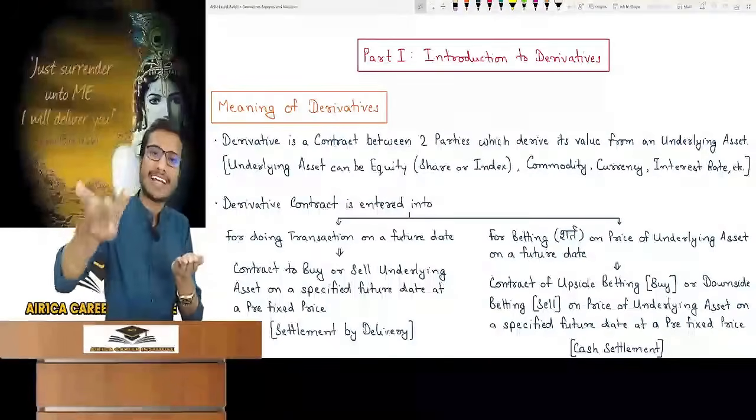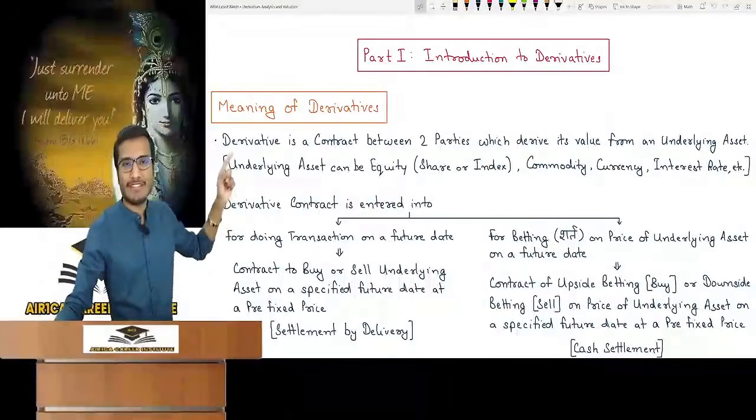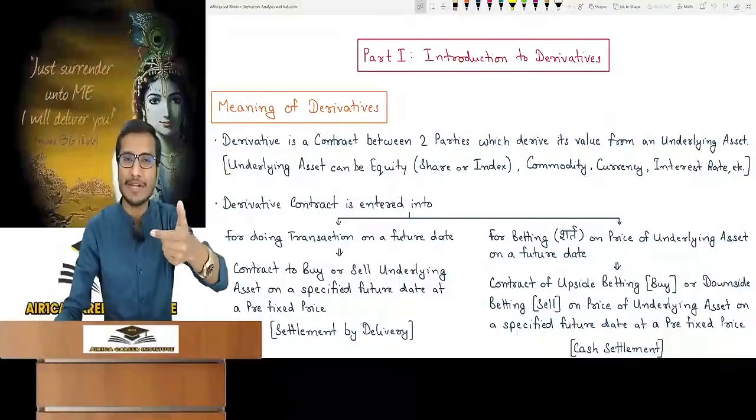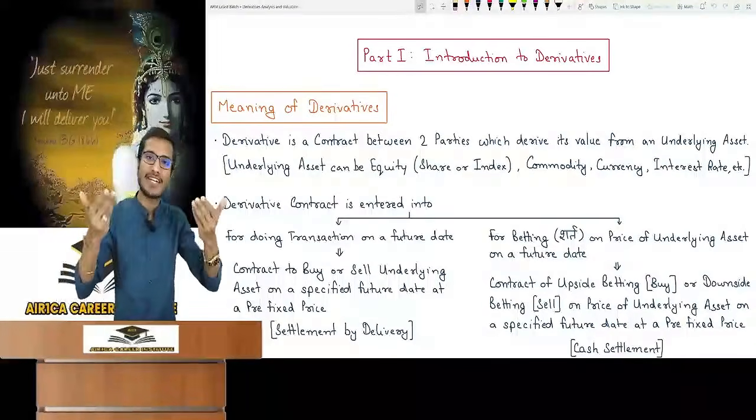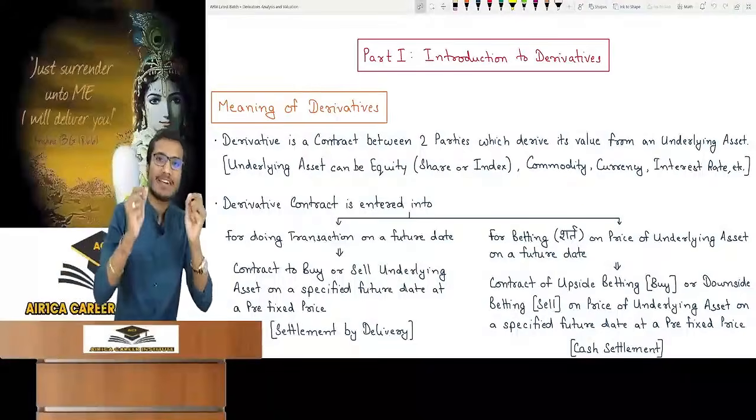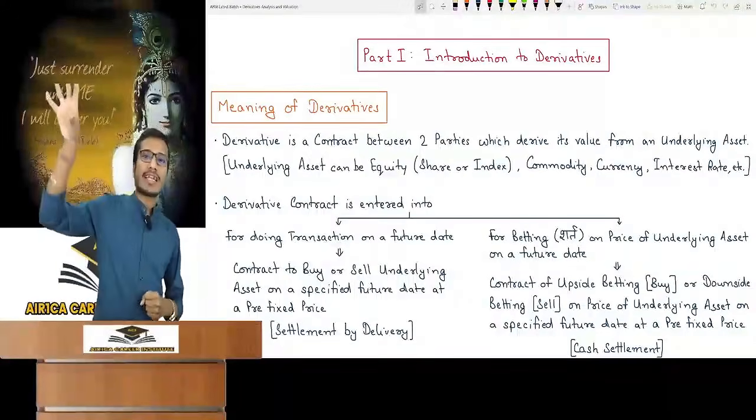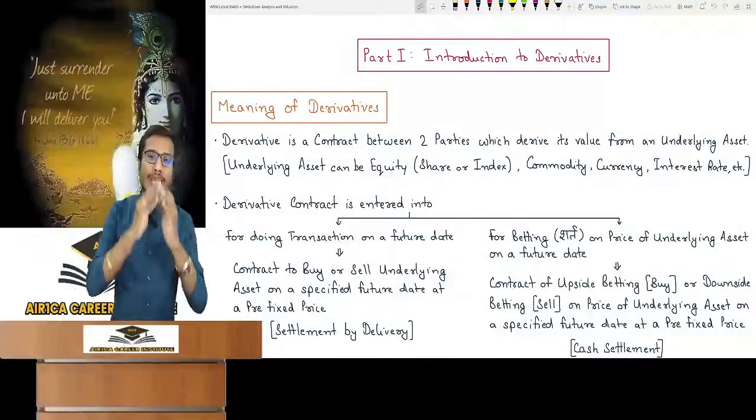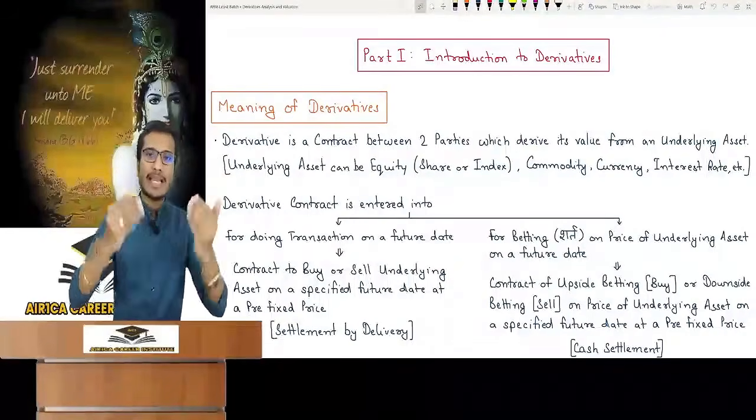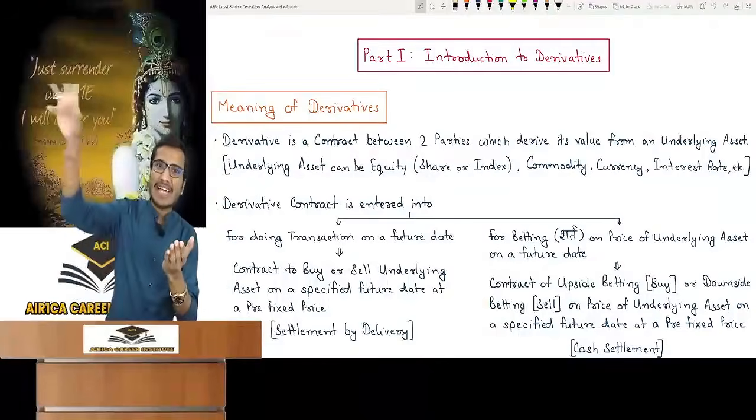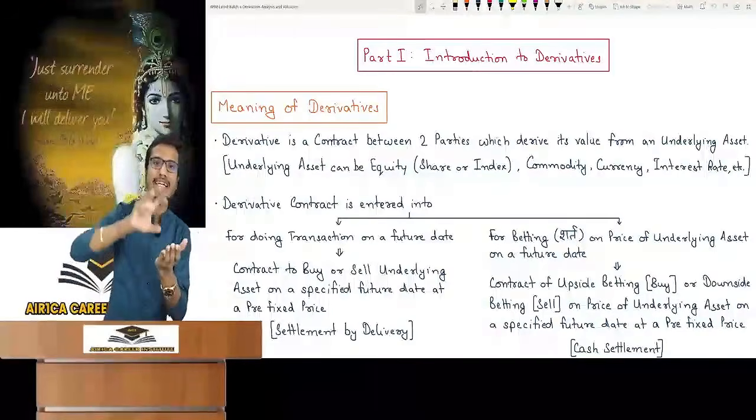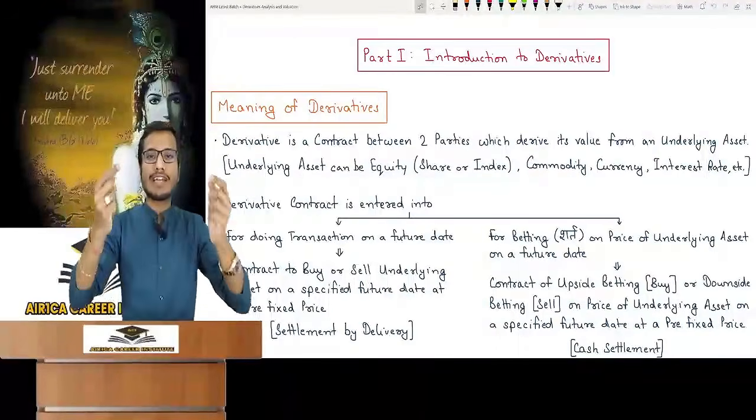Is every contract a derivative contract? As defined, derivative is a contract between two parties. So is every contract a derivative? No. Only that contract will be called a derivative contract, whose value is derived from an underlying asset. Understood? A contract which has been finalized by both of us, meaning you and I together make a contract whose value is being derived from an underlying asset. This contract is called a derivative contract.